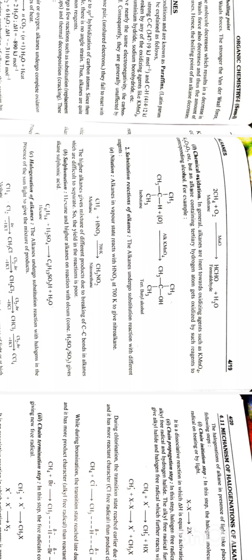Second one is chemical oxidation. In general, alkanes are inert towards oxidizing agents such as KMnO4 and K2Cr2O7, etc. But an alkane containing tertiary hydrogen atom gets oxidized by such reagents to the corresponding alcohol. For example, we can prepare tertiary butyl alcohol from isobutane using alkaline KMnO4. Second reaction is substitution reactions of alkanes. Alkanes undergo substitution reactions under different reagents.